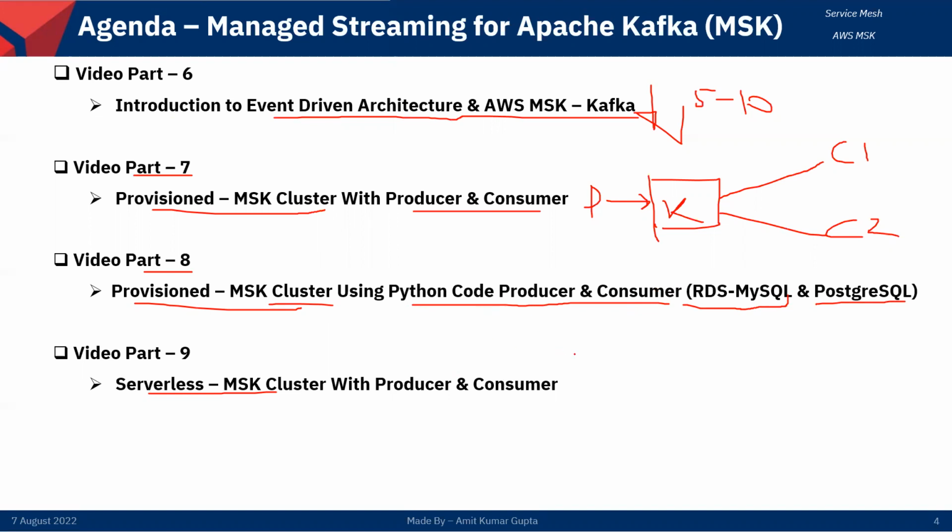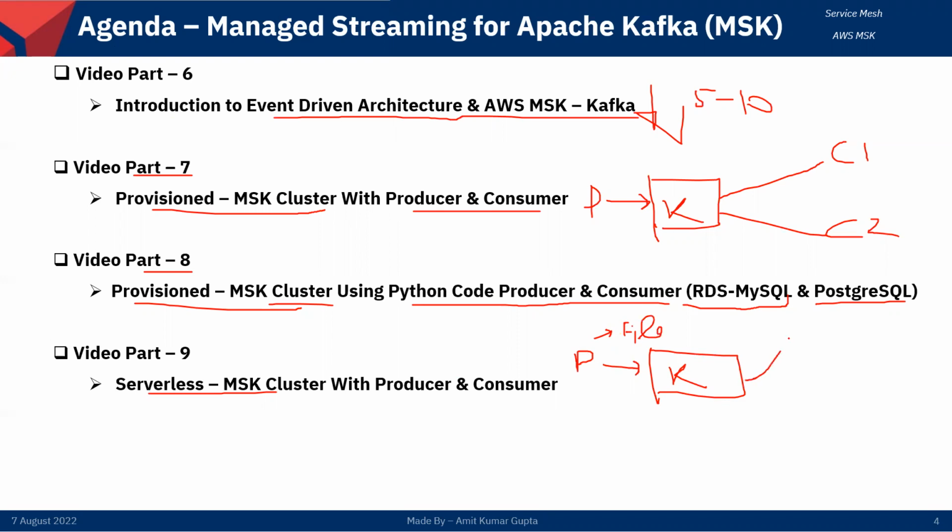The diagram is just like this: this is the producer, and it is producing the messages from some file. This is a file where it will take input and produce this message to Kafka.